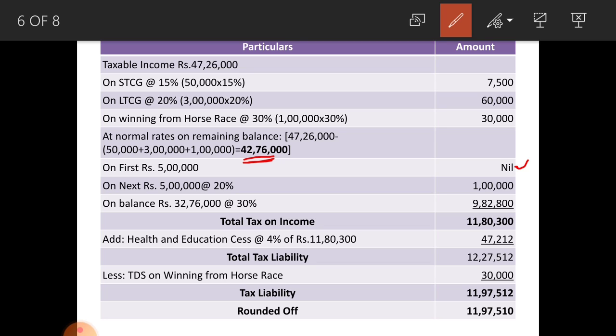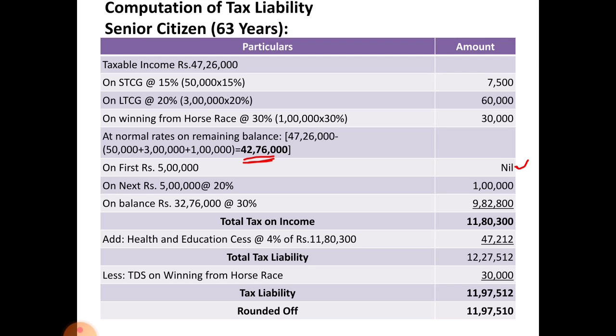You get tax liability as 11,97,512. This 512 can be rounded off to nearest 10 rupee. That is why total tax payable by Mr. Swagat amounts to rupees 11,97,510 rupees. So, this is the problem.